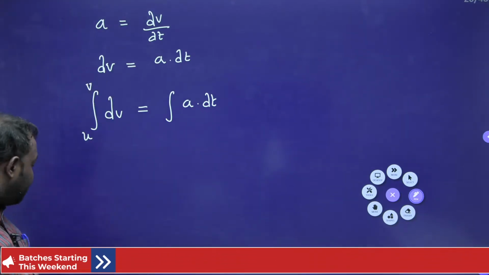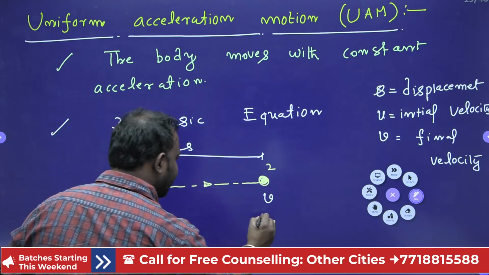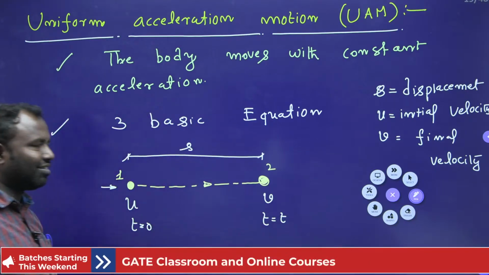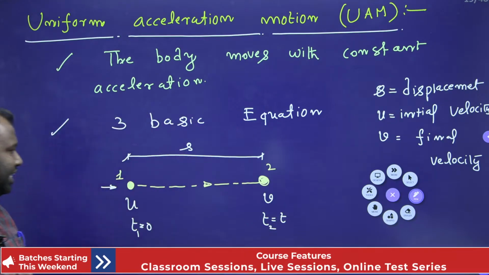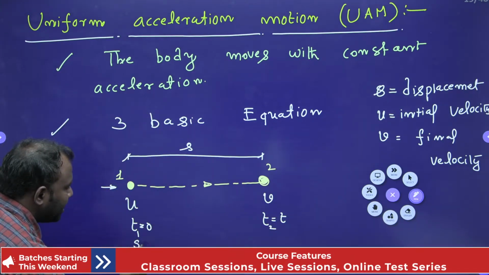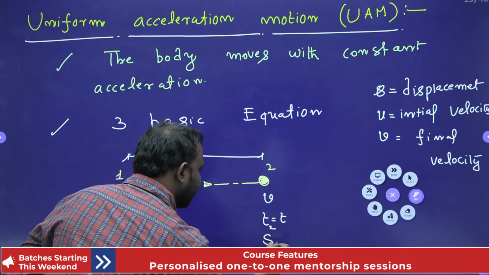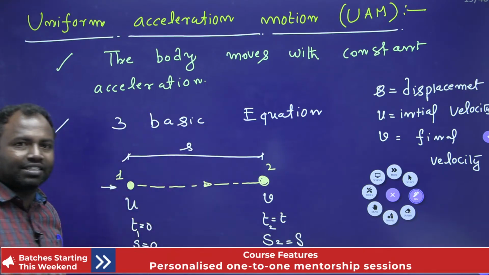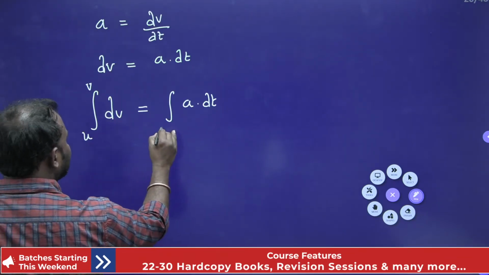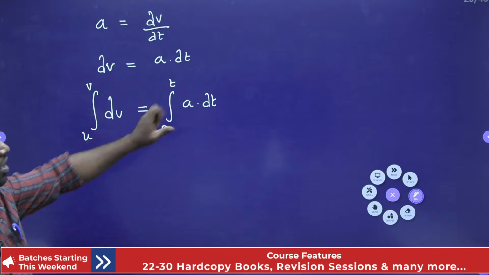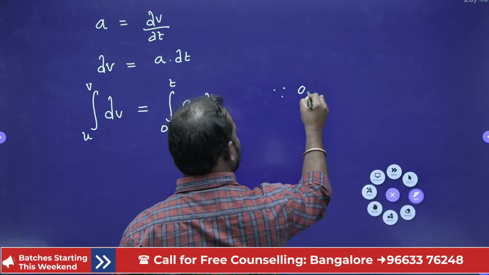Now here what is my time? Initially t is equal to 0. I'll take it as t only, right? So initial t1 is equal to 0, t2 is equal to t, right? So in the beginning displacement is equal to 0. That means initial displacement is equal to 0 and final displacement s2 equal to say s, right? Now here time is 0 to t. So now we assumed that acceleration is constant, right? Constant acceleration. So since a is equal to constant,